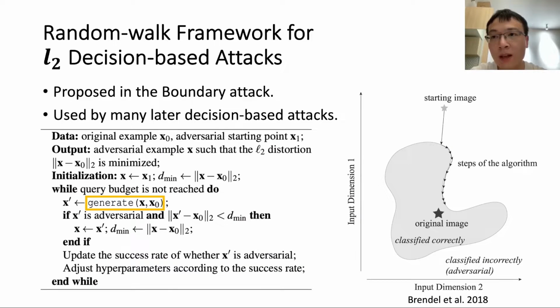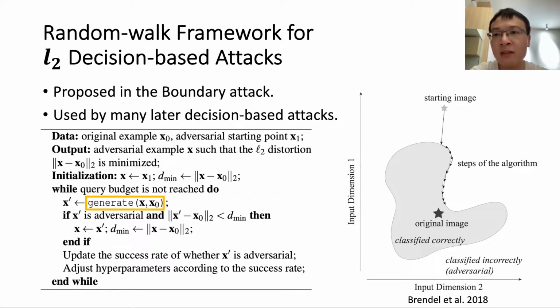In this work, we use the random walk framework for the L2 decision-based attacks proposed in the boundary attack and used by nearly all later decision-based attacks. The random walk process starts at an adversarial example. We can obtain this adversarial starting point easily by adding large noise to the original image. At each random walk step, the algorithm invokes the generate function, which returns the next point to walk to. When the next point is also an adversarial example and is closer to the original image than the best adversarial example we already found, then we update this new point as our best adversarial example.